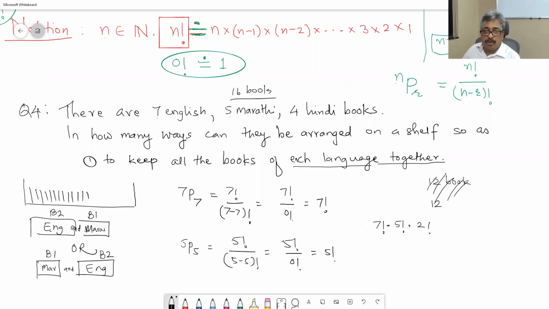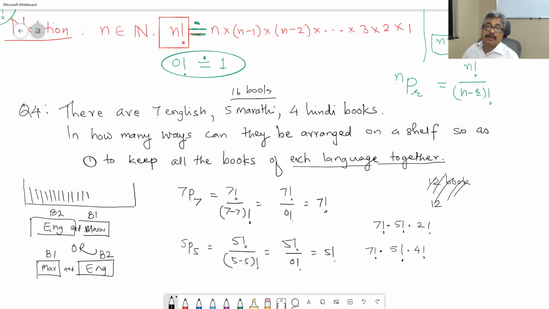It is 3 types of books. So 7 English books can be arranged in 7 factorial ways, 5 Marathi books in 5 factorial ways, and 4 Hindi books in 4 factorial ways.